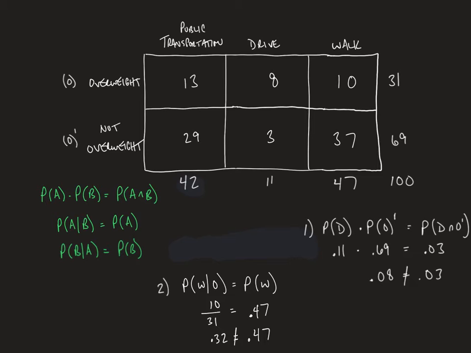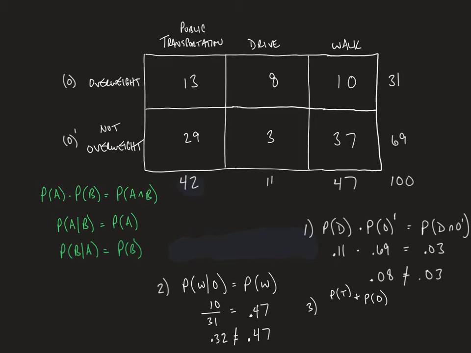And then finally, I'm going to ask a third question. Is the probability that someone takes public transportation independent of the probability of someone being overweight? So we're looking at the probability of transportation and the probability of overweight. Determine whether or not those two things are independent.